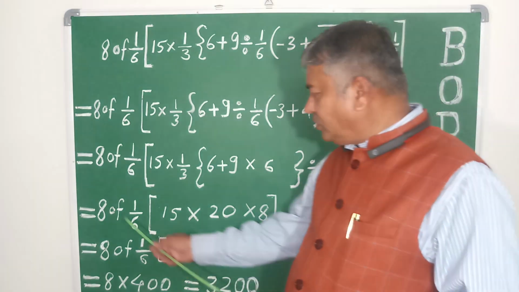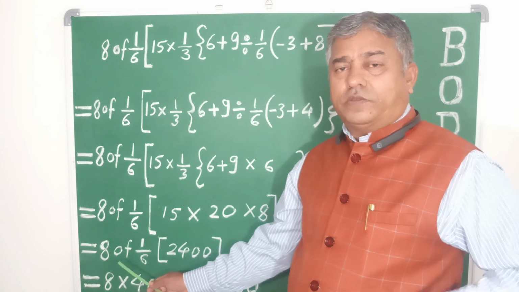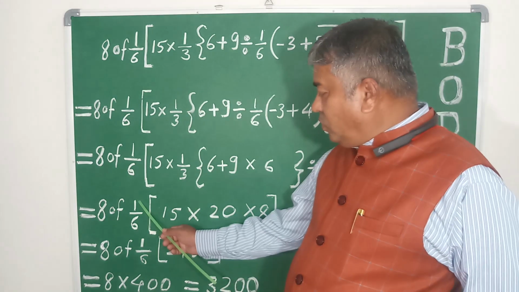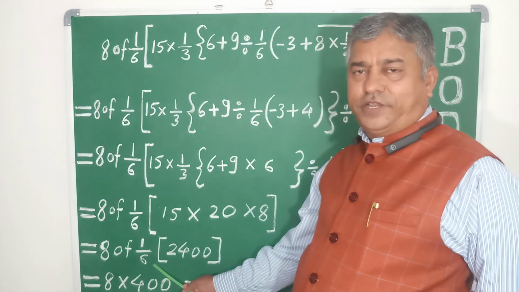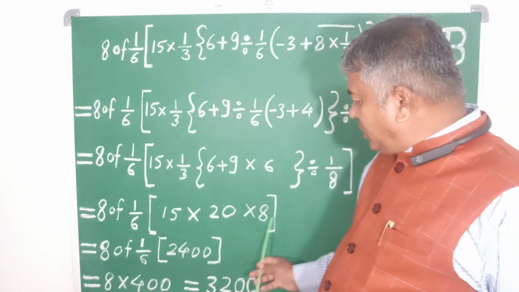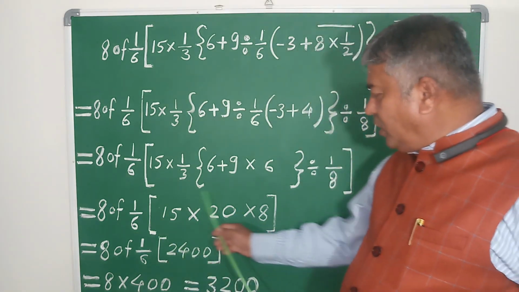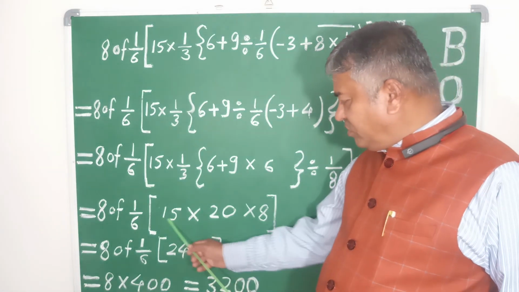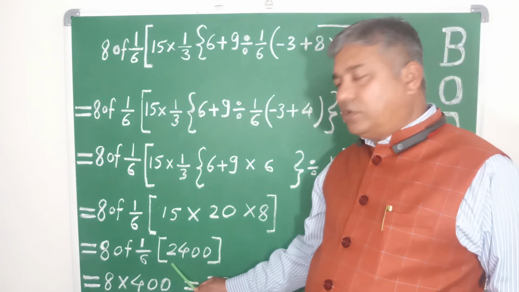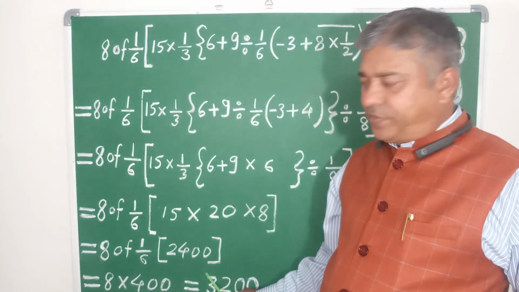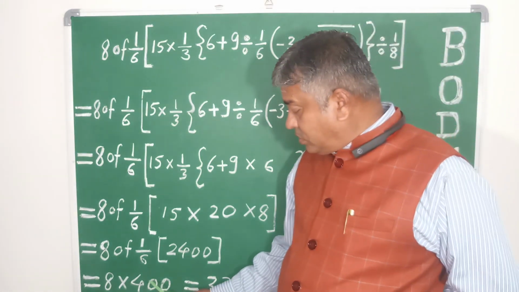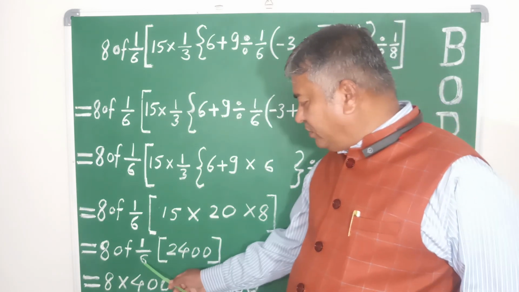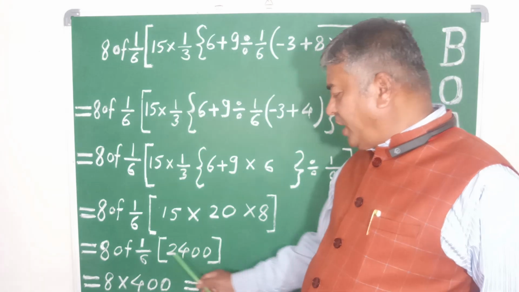Here equals 8 as it is, then of as it is, then 1 divided by 6 as it is, and here the bracket. We have to do the multiplication. Here all are multiplication signs, so do the multiplication of all these three. We will get 2400. Now in the next step we have to divide this bracket by 6, means 2400 by 6.